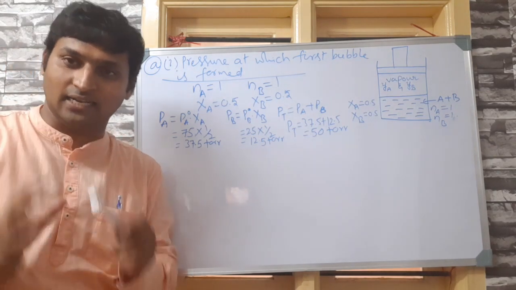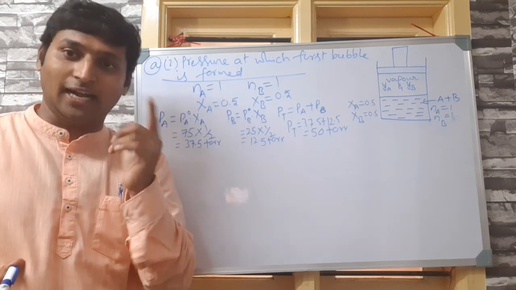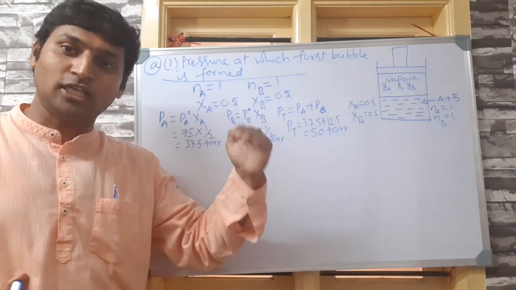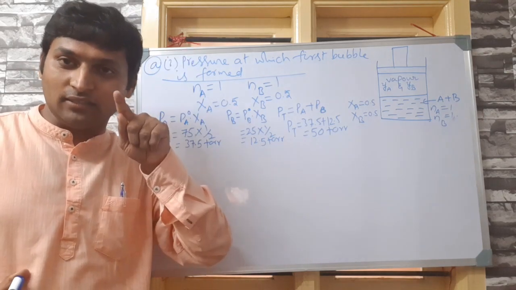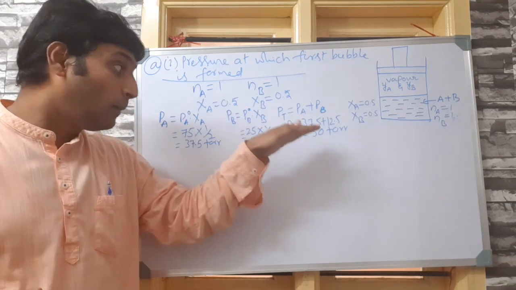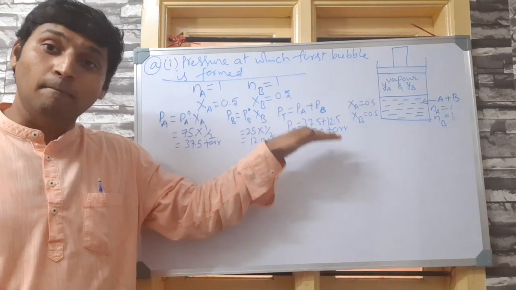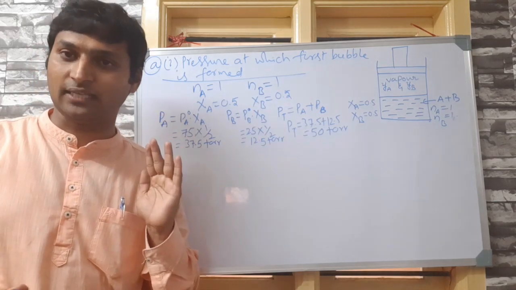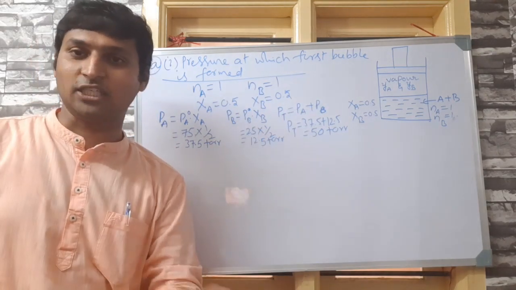That means, please understand, the highest possible pressure at which vaporization may happen is 50 torr. That means if the pressure is above 50 torr, no vaporization will happen because pressure opposes the vaporization, and we have established that 50 torr is the pressure at which the first bubble is formed. Means it is the maximum possible pressure which can initiate the vaporization. If it is more than this, no vaporization will occur. Below this, vaporization will proceed.